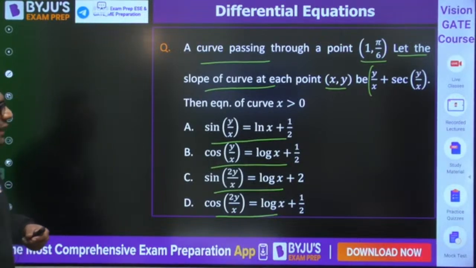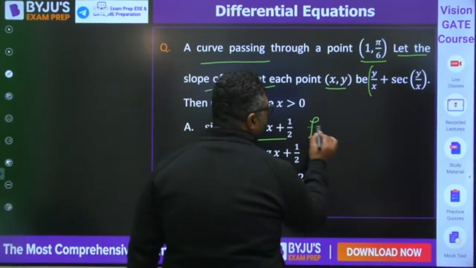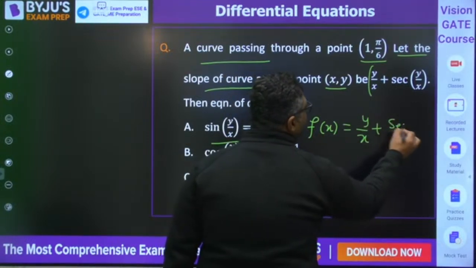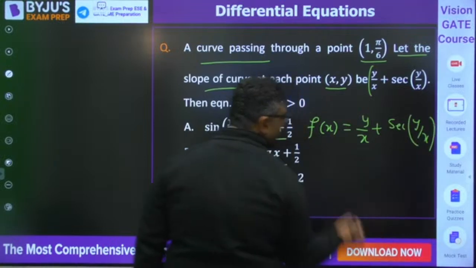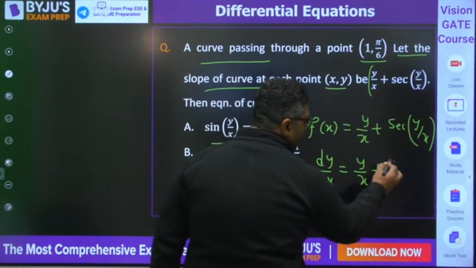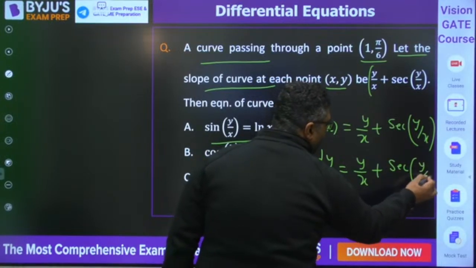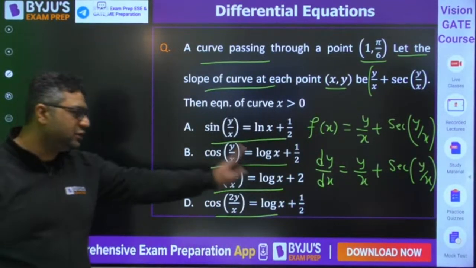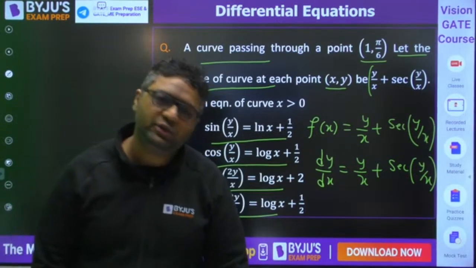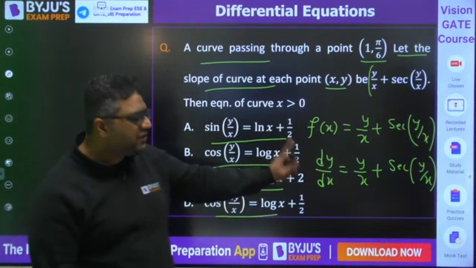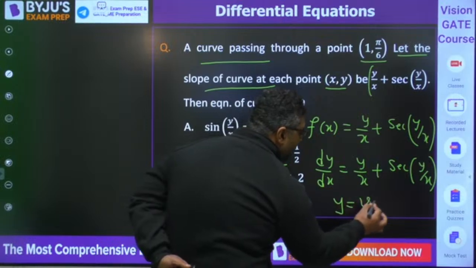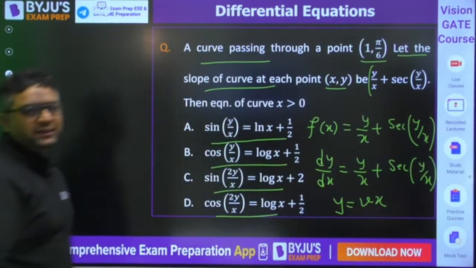If you see this, y by x plus secant y by x, this is dy by dx because it is the slope. So dy by dx is given like this, y by x plus secant y by x. Here if you put y equals ky, x equals kx, it would satisfy the format of homogeneous. That is why, if it is a homogeneous equation, the way of solution is that you would be putting y equals vx.